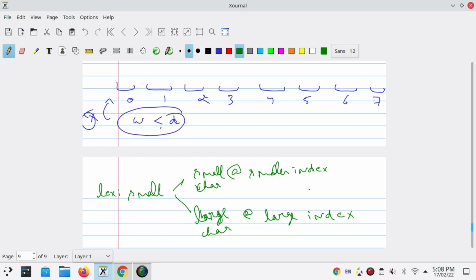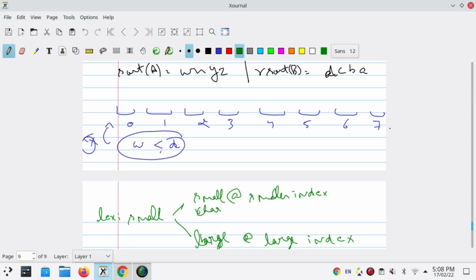It may sound like the same thing, and sort of they are, but this thing will impact this problem here. We have seen that when we try to insert a small value at smaller places, it is not possible, else we will get a W here and D here, and W is not less than D, so it will not be lexicographically small. So it is not possible.